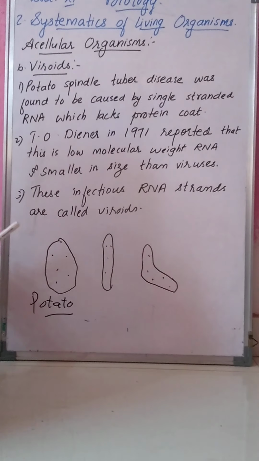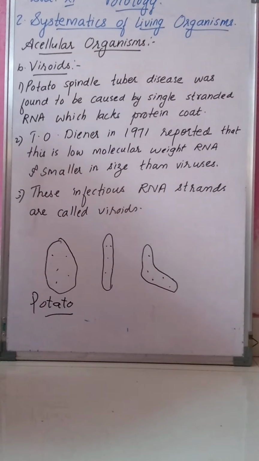This disease was first found as potato spindle tuber disease. Okay, so these are viroids.